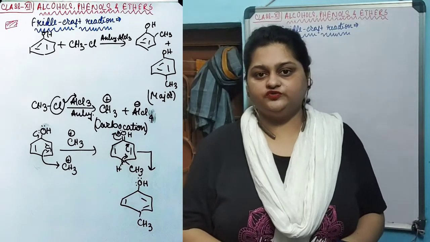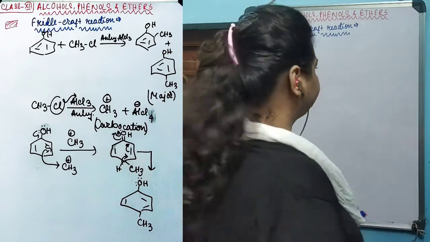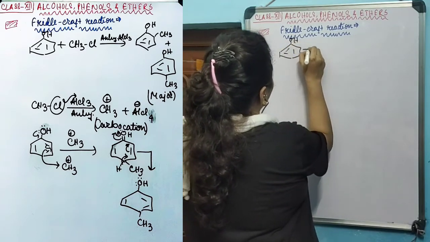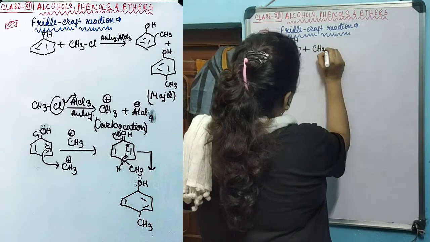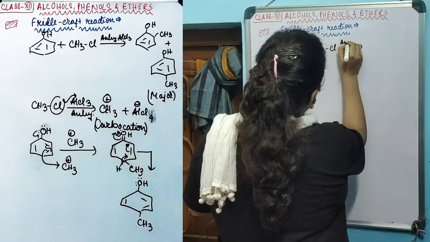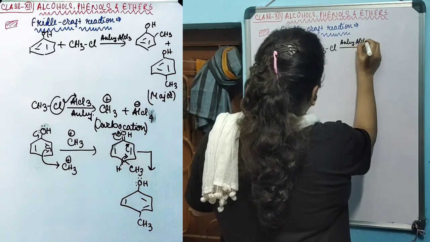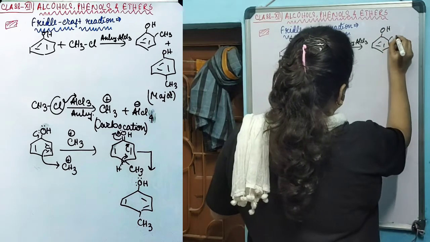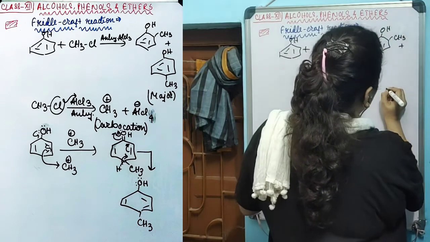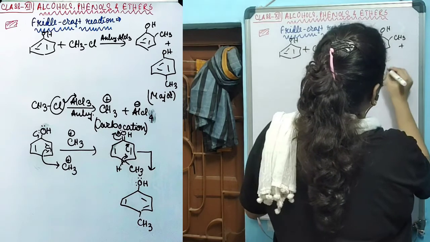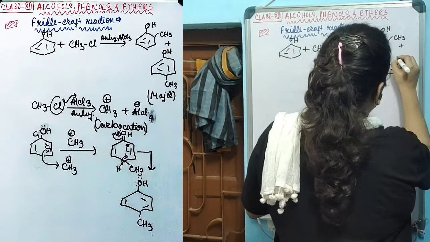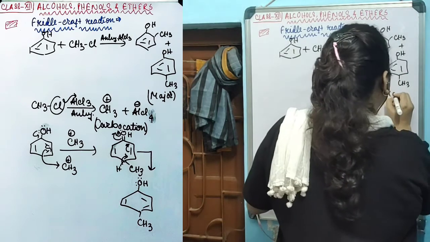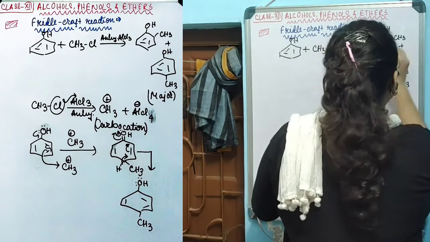When phenol is subjected to Friedel-Crafts reaction, a mixture of products is formed. Let's take phenol reacting with methyl chloride in the presence of anhydrous AlCl3. A mixture of products is formed: orthohydroxytoluene and parahydroxytoluene. And para is the major product that is formed compared to the ortho product.